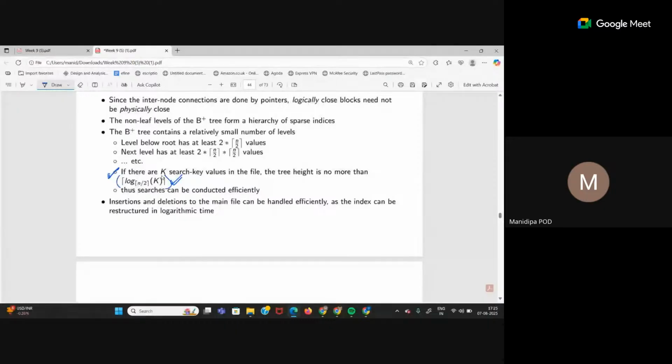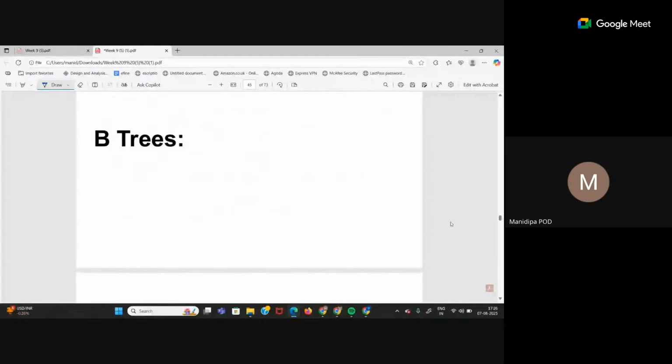So based on this one, multiple numericals have come in PYQ. You can try to solve those. Very easy numerical. They will tell you that okay, my key has, let's say, some 10,000 search key values, and there are this many nodes present. So now you find out what is the height of the tree. So you know the n value, you know the k value, just put it here and find out. Other than that, this formula I'll give you.